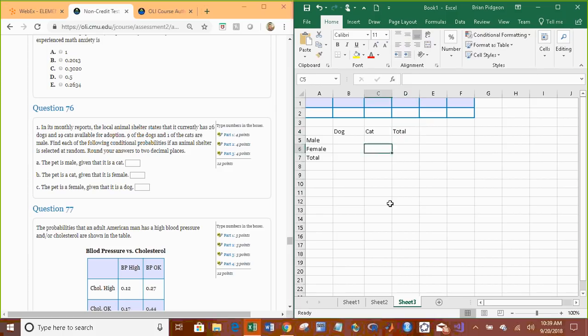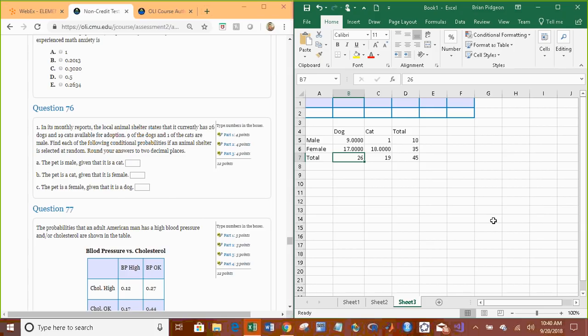So it's 26 dogs and 19 cats, for a total of how many animals? 45. 9 of the dogs are male, and 1 of the cats is male. That means we have a total of 10 males. That means we have 35 females, 18 female cats, and then how do we get this one? We just do 26 minus 9, 17.